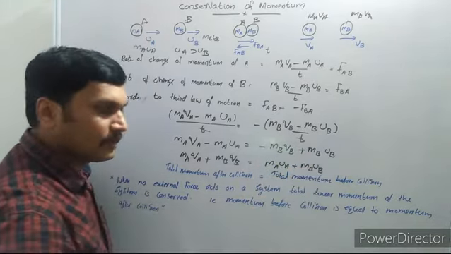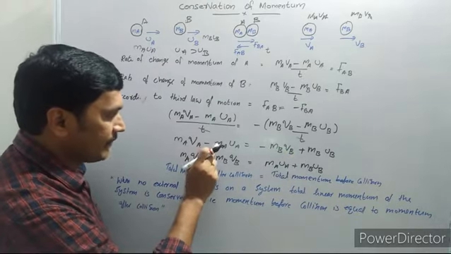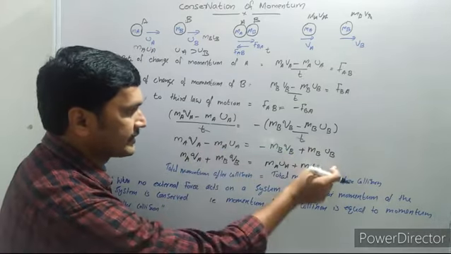Now rearrange this equation. We take minus MBVB to the left side and minus MAUA to the right side.